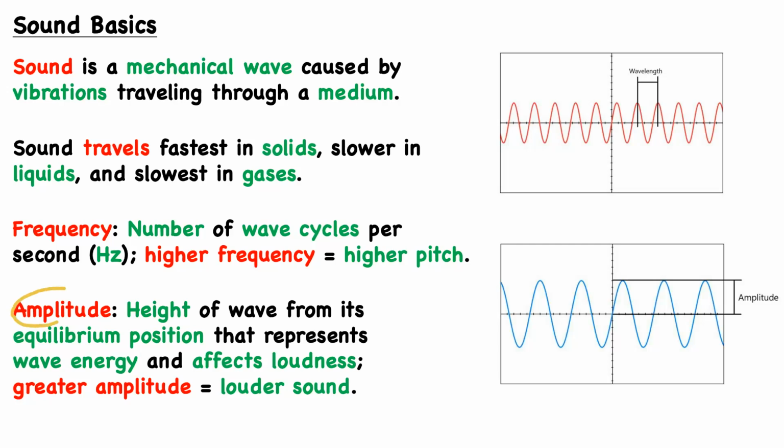Then we have the amplitude, which in the context of a wave is simply the height of the wave from its equilibrium position. So for example, we here have that equilibrium position. The wave extends up and down the same distance. Well, that height, that maximum height, is going to be our amplitude. Now, this represents the loudness. So the greater the amplitude, the louder the sound.